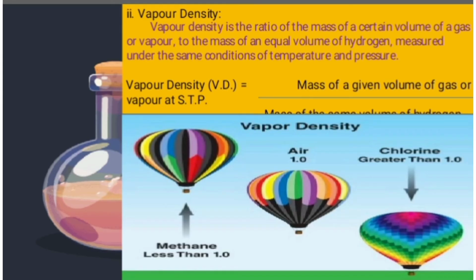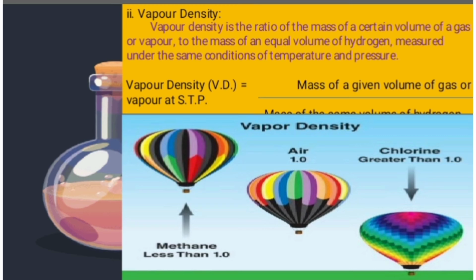Okay. So the next is vapor density. Vapor density is the ratio of the mass of a certain volume of a gas or vapor to the mass of equal volume of hydrogen measured under the same conditions of temperature and pressure. In relative molecular mass, we just take the mass of a molecule.